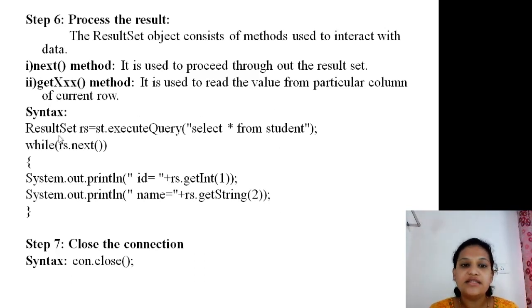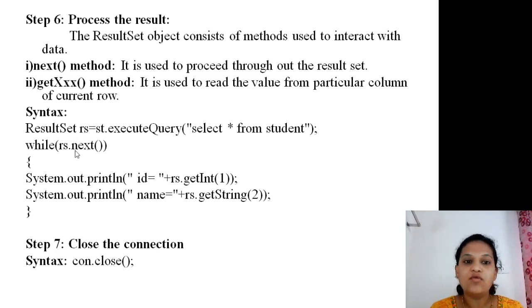Here I have created an object of the ResultSet interface, rs is equal to, if there is a result set, then which method is required to call? Execute query. So st.executeQuery select star from student. That means all the data from the student table is now stored in rs, that is the result set object.